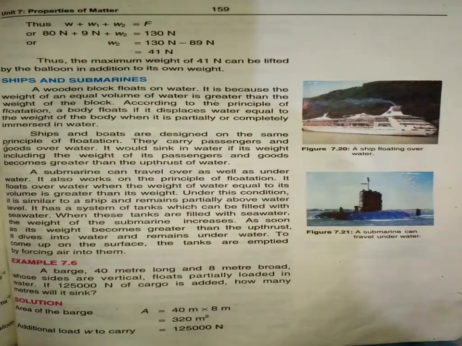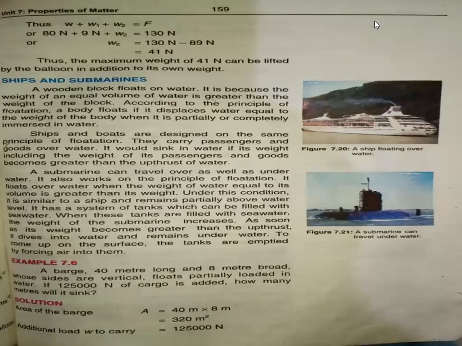So I told you the principle of flotation is this: if the weight of the object is greater than the upthrust force, the body will sink. So if it wants to sink, the tanks in the submarine are filled with water, increasing the weight of the submarine, and it goes down.